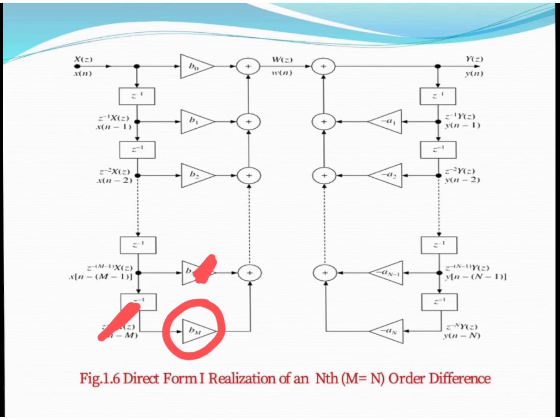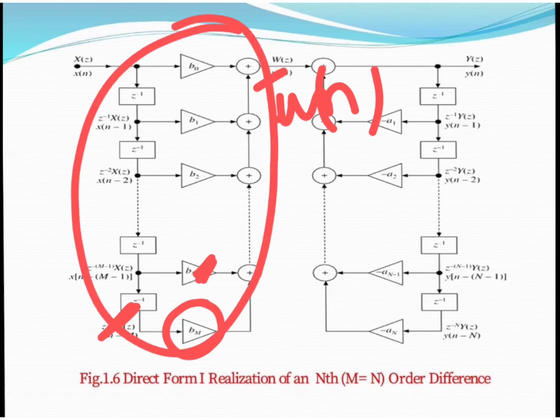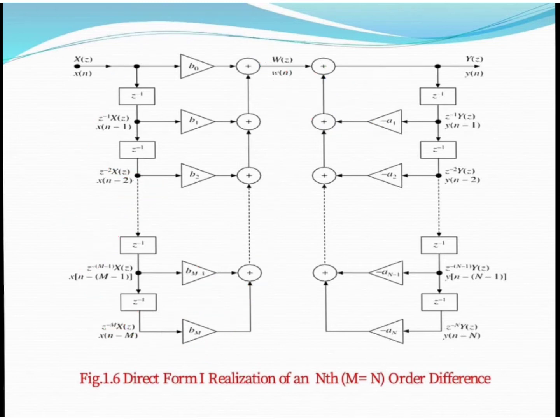Now obviously the output is nothing but w(n). This is the intermediate sequence which is introduced here. So we make our w(n) equation, which is zeros. We implemented our zeros first. In direct form realization we can implement zeros first. Zeros are always present in the numerator terms, and whatever coefficients are present in the numerator are the feed forward coefficients, and their path must be like this.